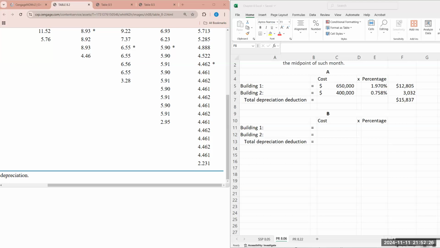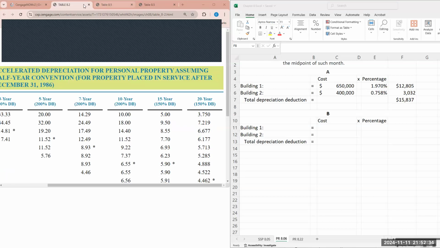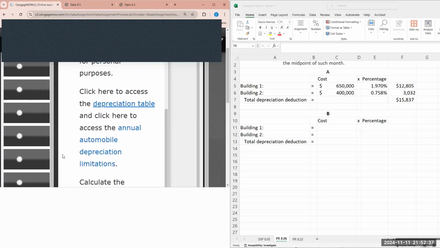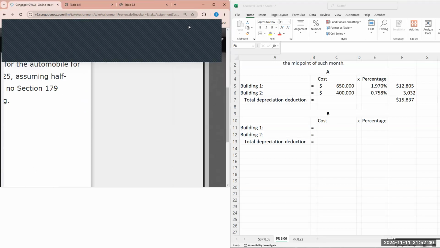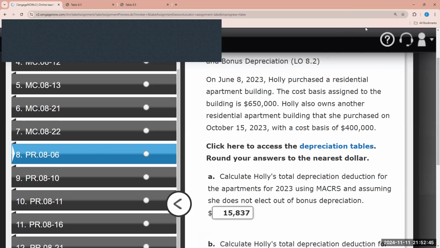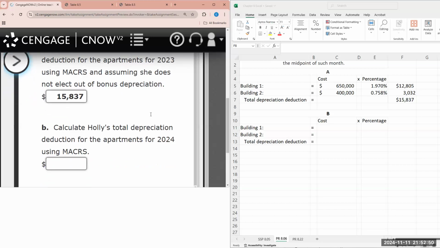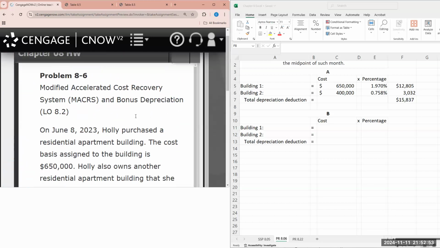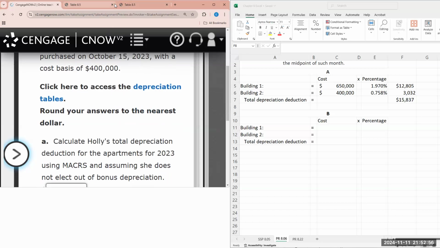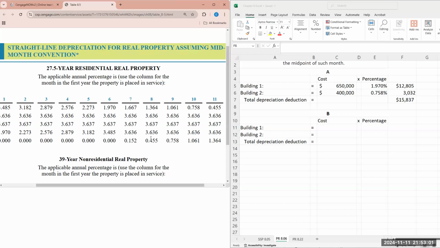Let's see. And this one just on as 20. All right, perfect.